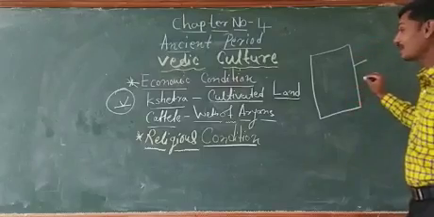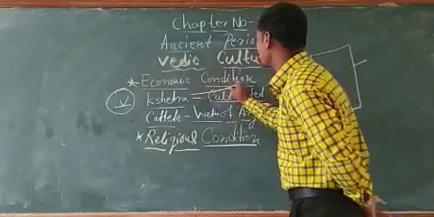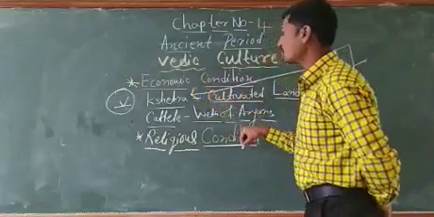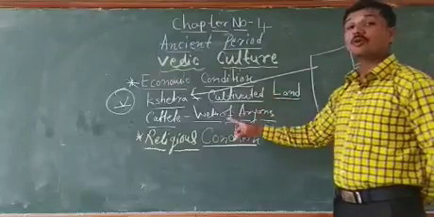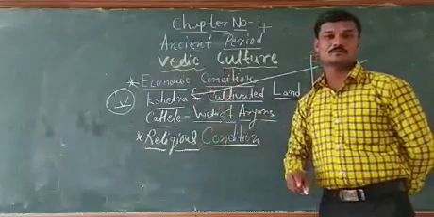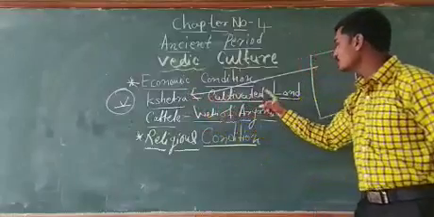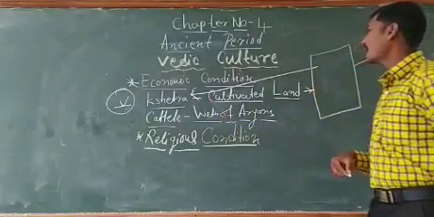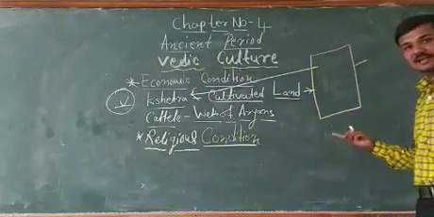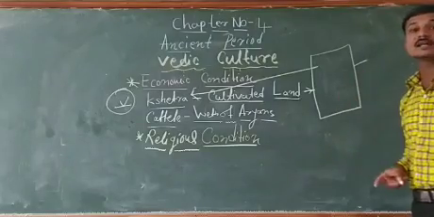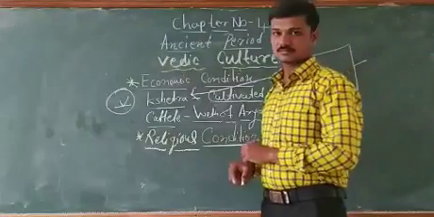That cultivated land is called the kshetra. See, one last question will be asked on this: what was the kshetra? Kshetra is nothing but the cultivated land. Whatever land is cultivated by the Aryans is called the kshetra.